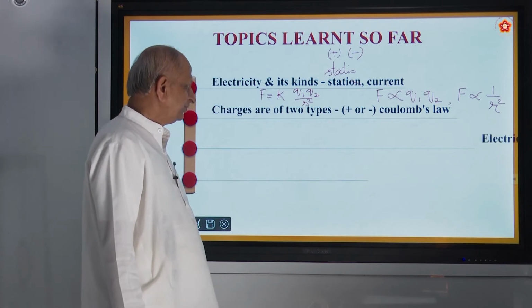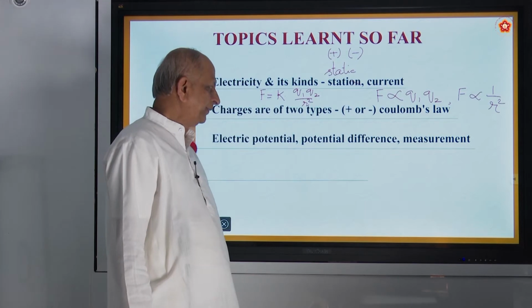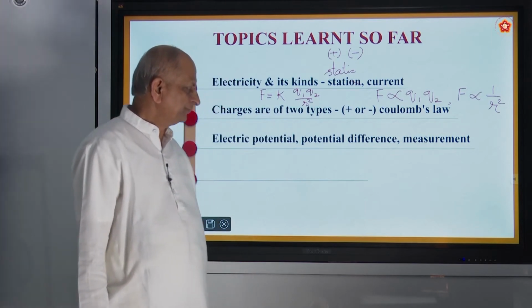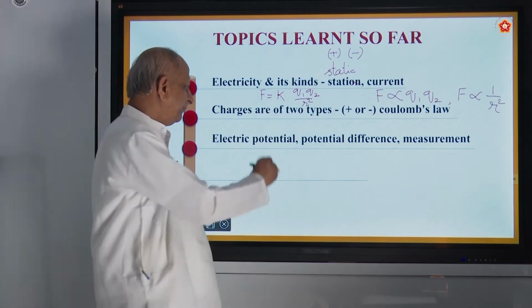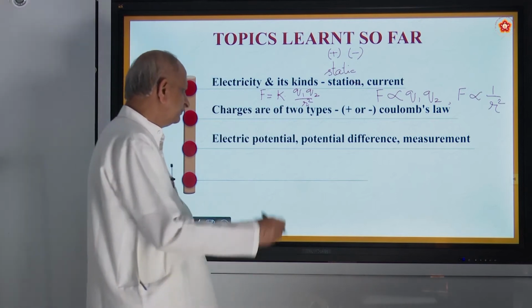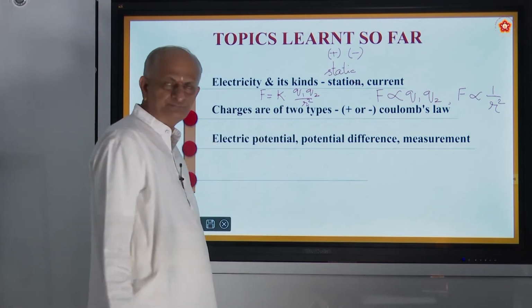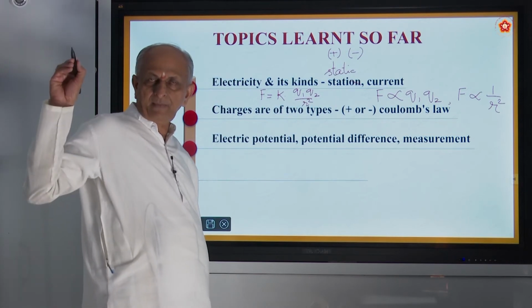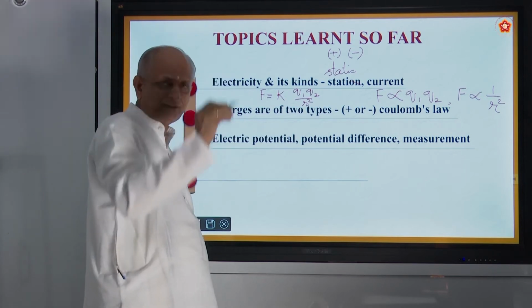Okay, this is one thing we already studied. And we also studied about electric potential, potential difference and measurement. What is electric potential? We usually call it the amount of work done to bring a positive charge from infinity to that point.